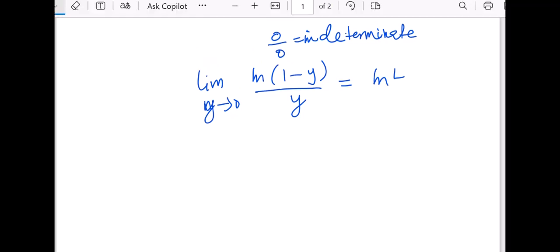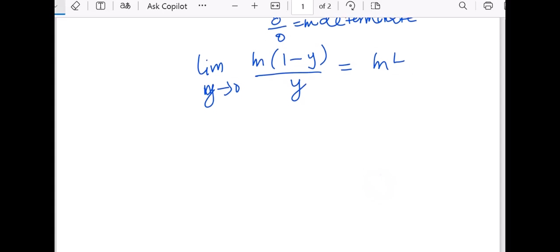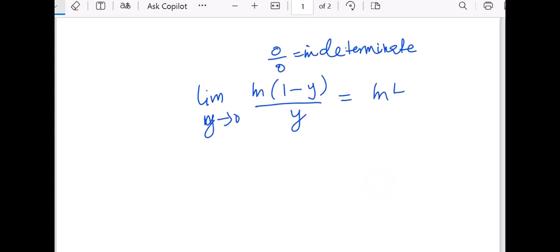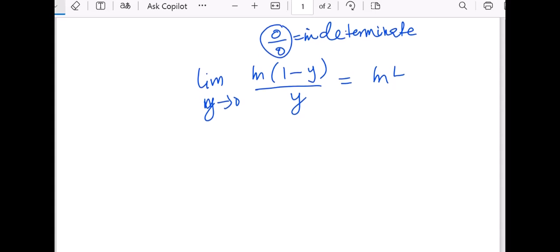We got 0 over 0, which was indeterminate here.